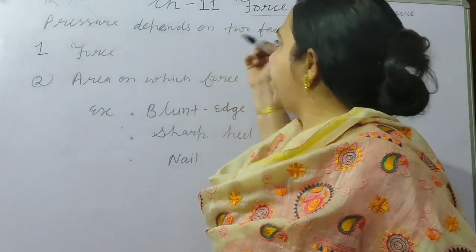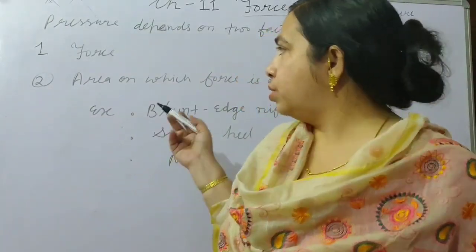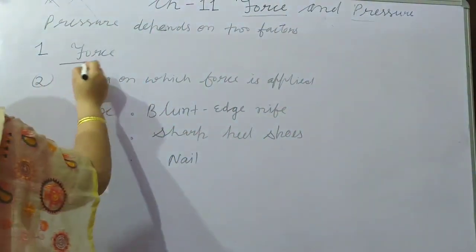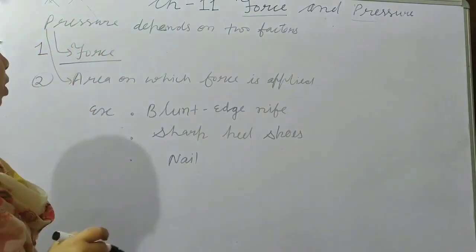Pressure depends on two factors. One is force: pressure depends on the force, and it also depends on the area.